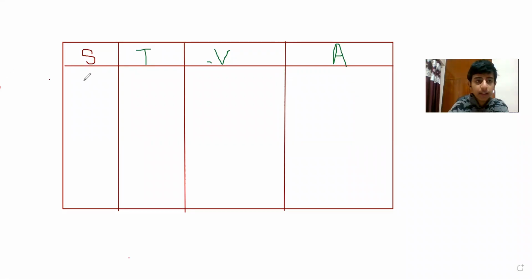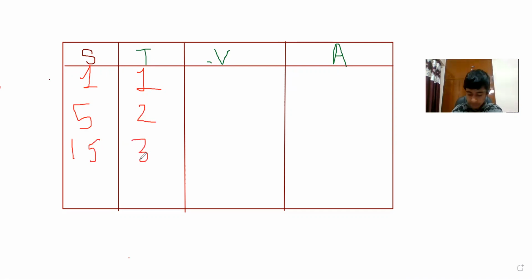Suppose displacement is 1 meter right now, then time taken is 1 second. Then next we have 5 meter of displacement, but 2 seconds now. Now we have 15 meter, 3 seconds, 32 meter, 4 seconds.